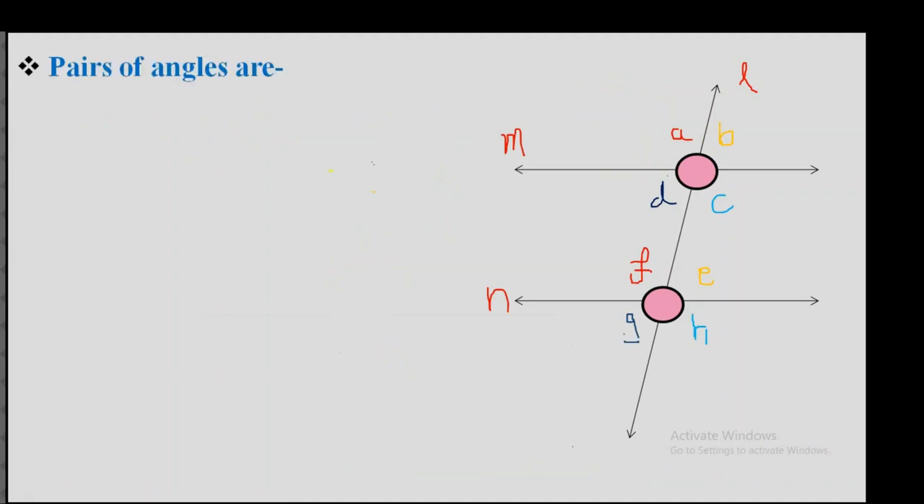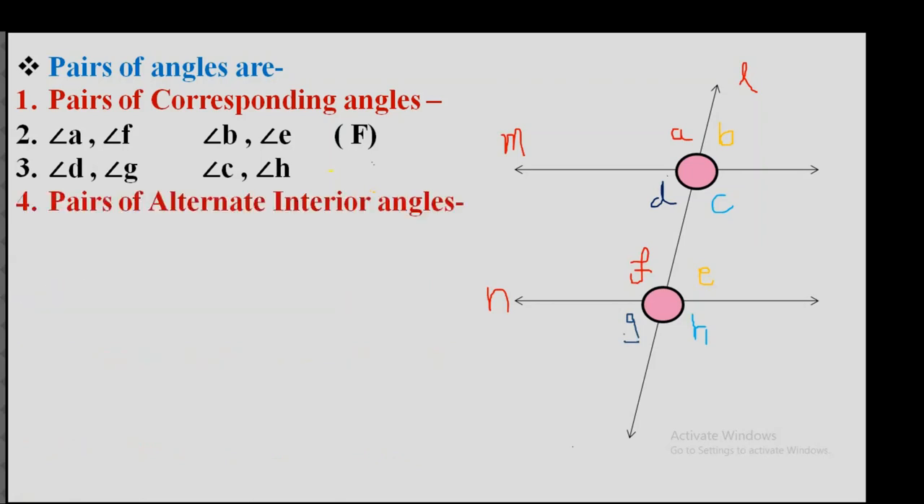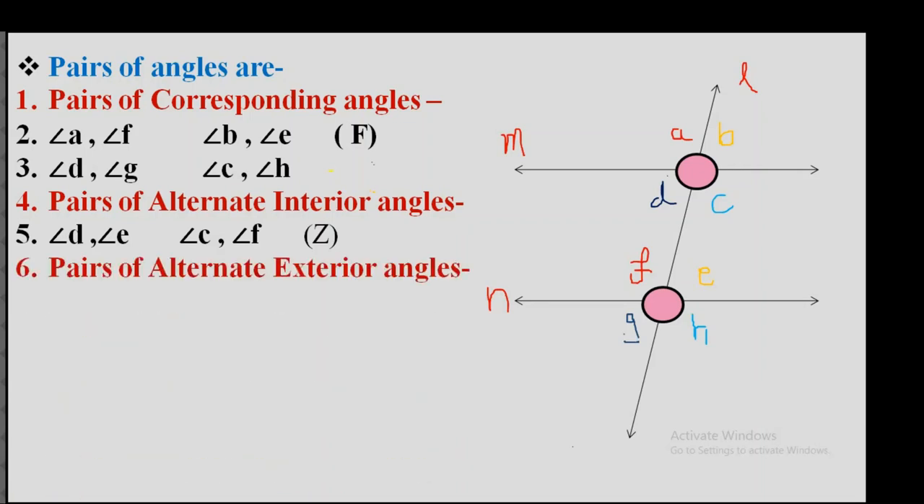Now let's recall all the pairs of angles one by one. First, pairs of corresponding angles we discussed. Which are the pairs of angles? Angle A and angle F, angle B and angle E. You have to remember it by the letter F. Similarly, angle D and angle G, angle C and angle H. Now pairs of alternate interior angles you have to remember by the letter Z. So angle D and angle E, angle C and angle F. These both pairs of angles are on the opposite sides of the transversal and in between the parallel lines. Now pairs of alternate exterior angles: angle A and angle H, angle B and angle G.